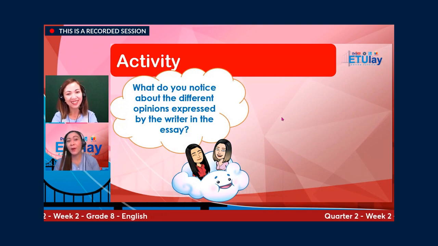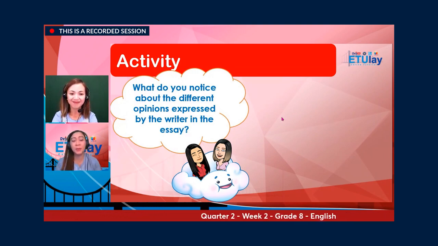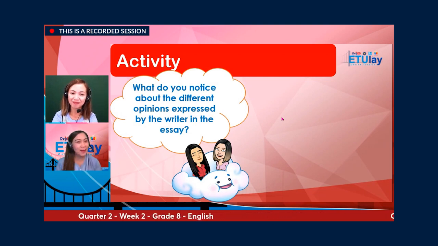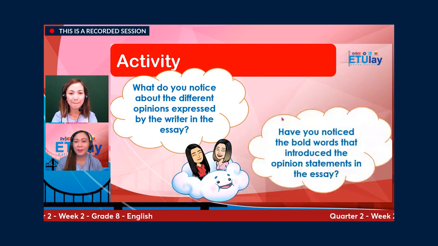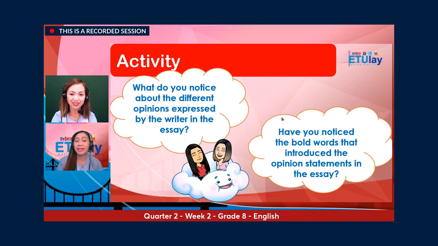So, what do you notice about the different opinions expressed by the writer in the essay? Think about it. All right. Have you noticed the bold words that introduce the opinion statements in the essay?